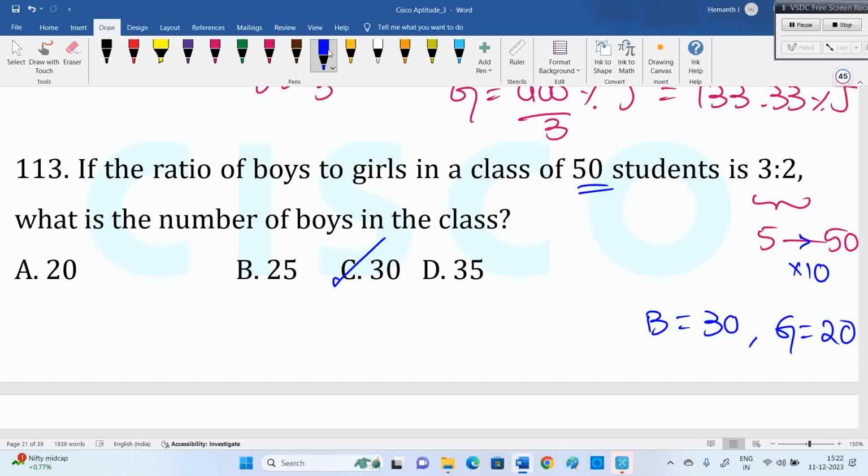Because boys and girls must be integers. If I say 42 students in the class, then it's wrong. 42 cannot be divided by 5. Otherwise I would have to take 24.4 boys, 24.6 boys in the class, which is not acceptable. So to satisfy that boys and girls are integers, your answer should be divisible by 5. Here, 3 plus 2, 5. Total 50, matching, should be divided into 10. 3 into 10, 2 into 10. Boys 30, girls 20, like that.